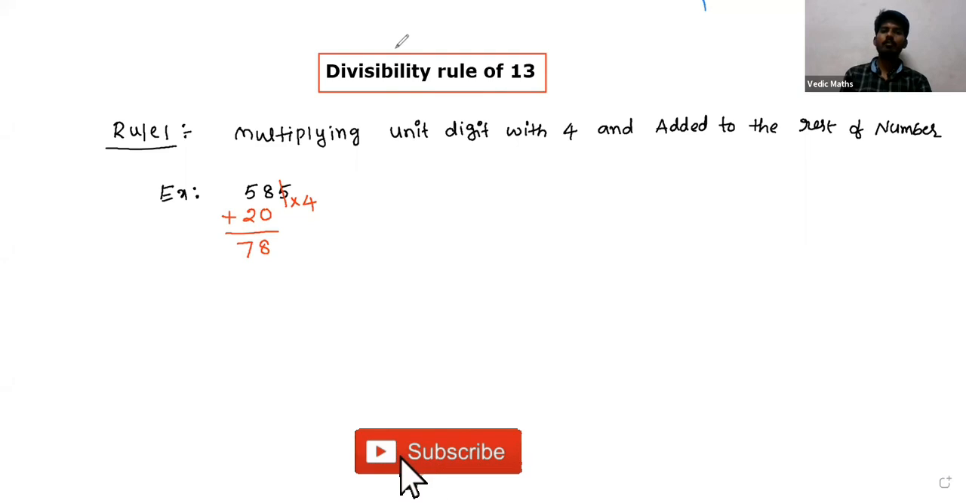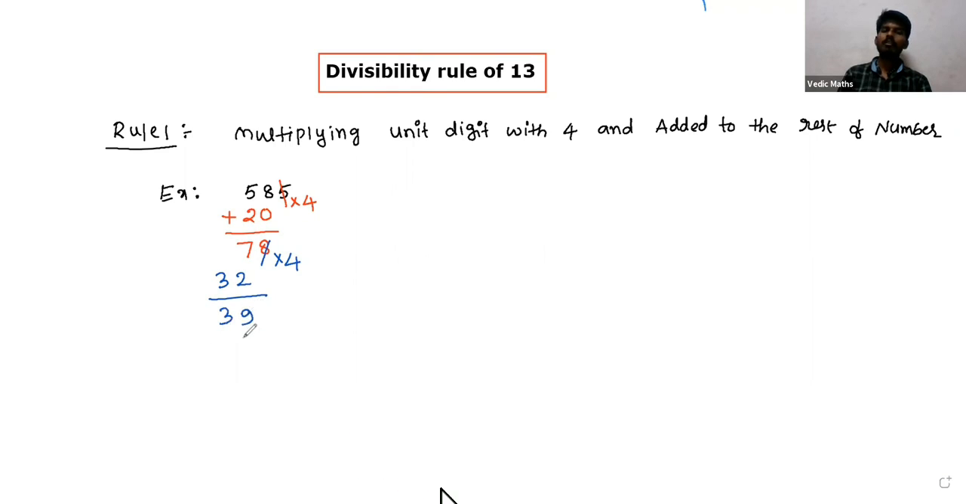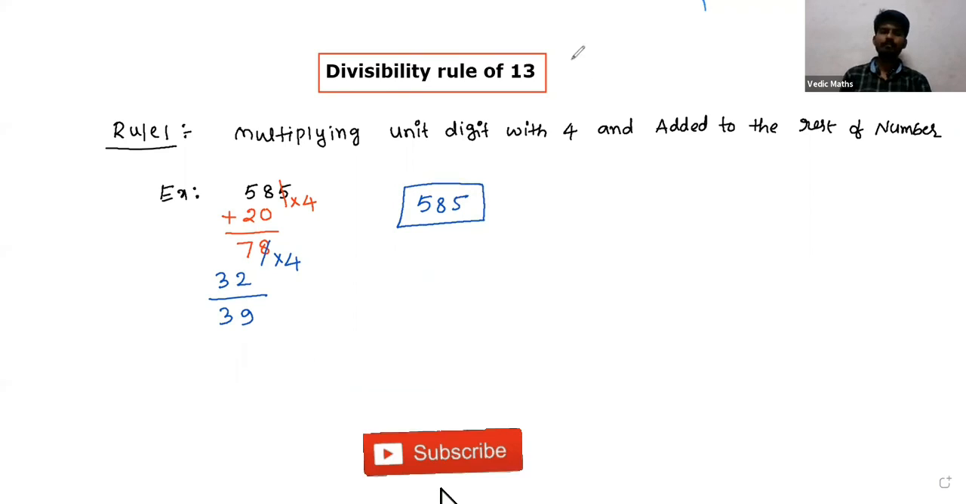In case you don't know whether it is divisible by 13 or not, then again multiply the unit place digit with 4. Then you are getting 32. The 32 is added to the 7. Then we are getting 39. Now we know that 39 is divisible by 13. So therefore we can say that 585 is also exactly divisible by 13.